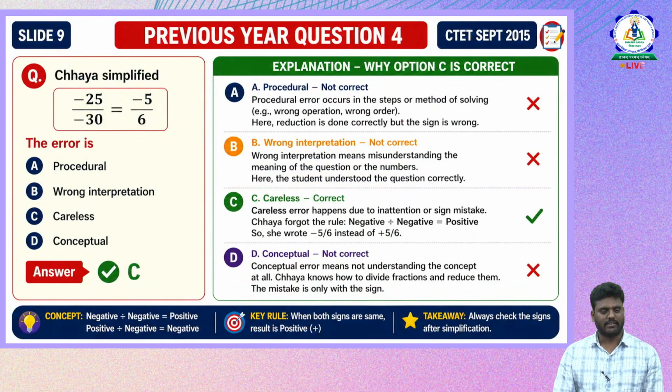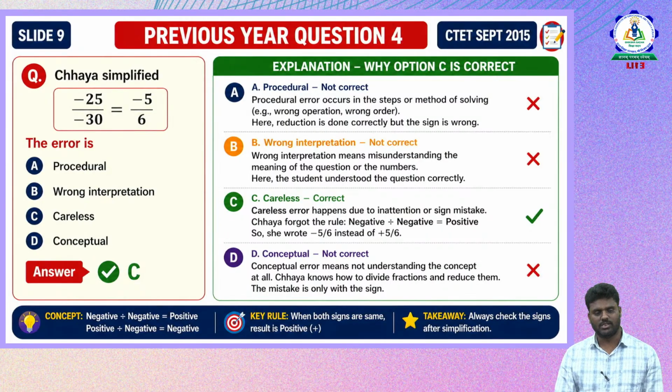Now let us see one more example. Chaya simplified the given problem like this: minus 25 by minus 30 equal to minus 5 by minus 6. Now we need to identify what kind of error this is. Option A is procedural, option B is wrong interpretation, option C is careless, and option D is conceptual. Now, what is the procedural error?